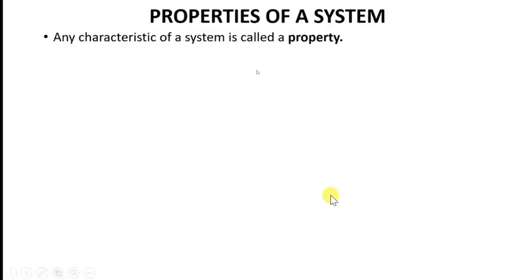Properties of the system. Any characteristic of a system is called a property. Whenever we define the system, we use some characteristics to define the system. Suppose there is a man and I want to describe the man. I have to characterize him by some words like his name, his surname, his job, his profession. These are the characteristics and the properties of a particular person. Therefore, a system also has some characteristics, and these characteristics of the system are called properties.